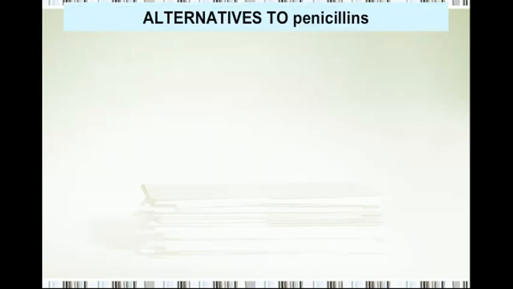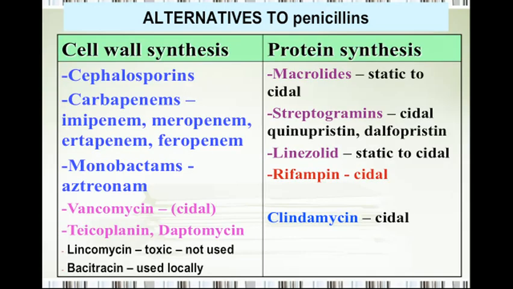And at the end of the discussion of the beta-lactam antibiotics, let's again have an overview of the chart which was showing you the alternatives to penicillin. Have a look at it. We said the drugs inhibiting cell wall synthesis are cephalosporins, next carbapenems, and next monobactams. I showed you this chart because you should know where we are, and we should not get lost in the ocean of these antimicrobial agents. So we came up to this: cephalosporins, carbapenem, and monobactams.